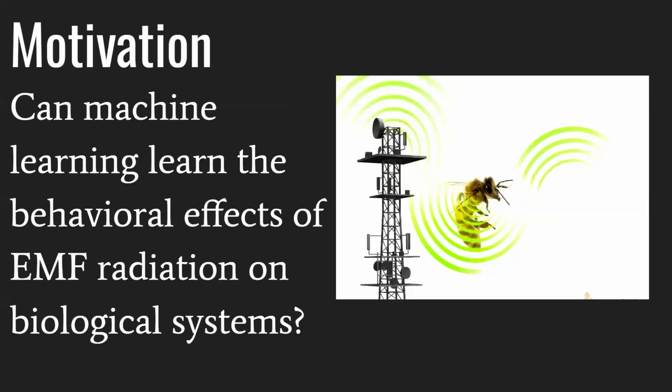In the last 30 years, technology has advanced tremendously, namely technologies like smartphones and the internet. Along with this has been a significant increase in the amount of electromagnetic frequency radiation in our environment. At the moment, these long-term impacts on life are not well understood. Our project seeks to answer the question: can machine learning learn the behavioral effects of EMF radiation on biological systems?